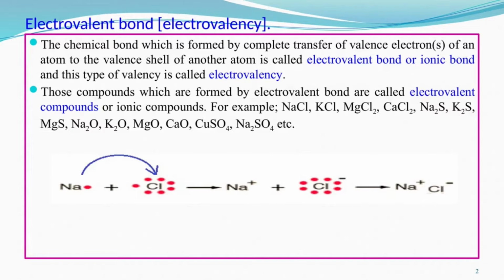After losing 1 electron, Na, that is sodium, will carry a positive charge and is shown as Na+, whereas the chlorine ion is called chloride and carries a Cl- charge. When they form a compound, they form an electrostatic force, and that is the chemical bond, which is called the electrovalent bond.